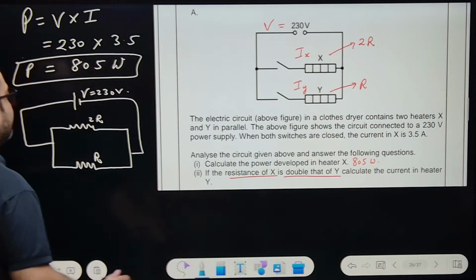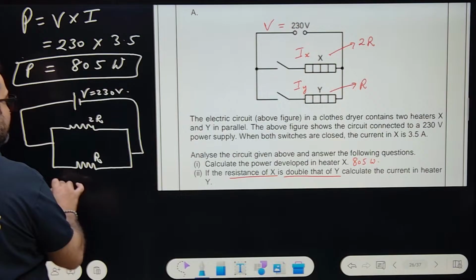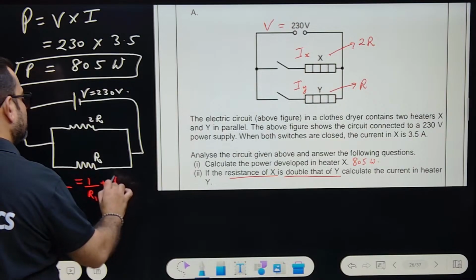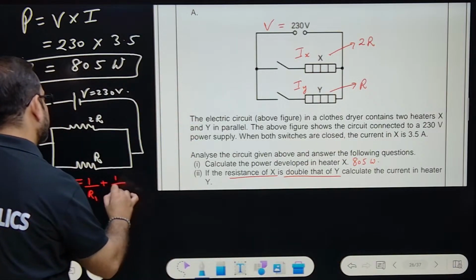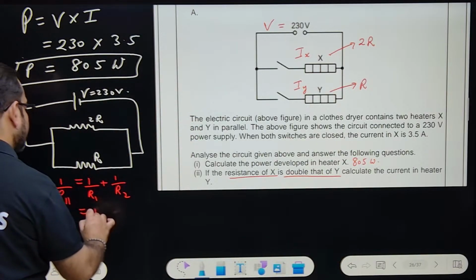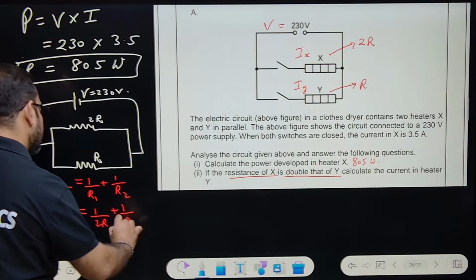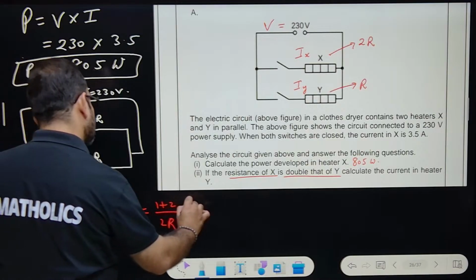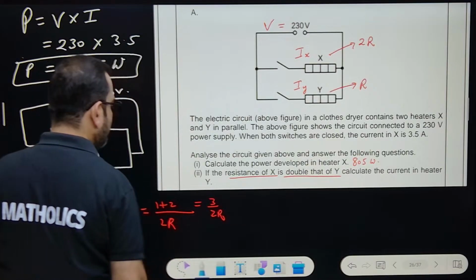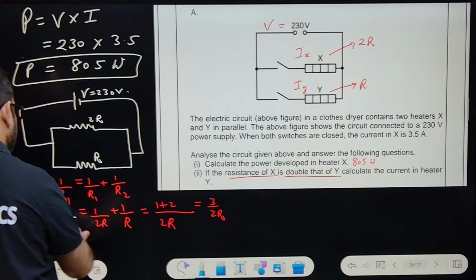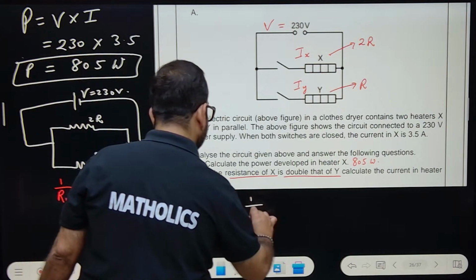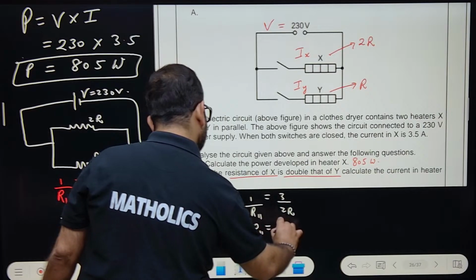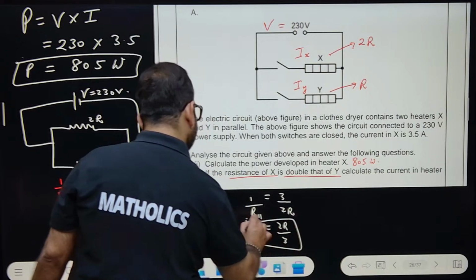Now see, we'll find the equivalent resistance. You know the formula for parallel. These are in parallel. 1 by R parallel equals 1 by R1 plus 1 by R2. So the equivalent resistance will be 1 by 2R plus 1 by R. If you take the LCM 2R, it will be 1 plus 2, that means 3 by 2R. So 1 by R parallel equals 3 by 2R, so R parallel comes out to be 2R by 3. The equivalent resistance is 2R by 3.